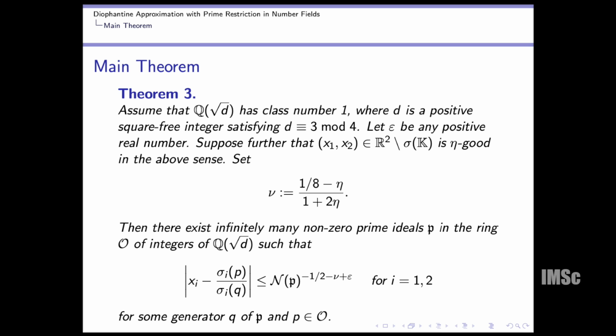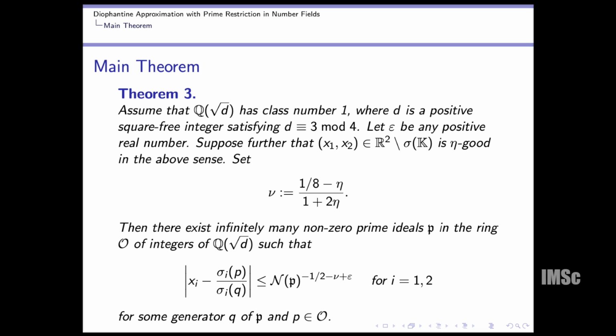So the main theorem is that if you assume that Q(√d) has class number 1, where d is a positive square-free integer satisfying d congruent to 3 mod 4, let epsilon be any positive real number, and suppose further that (ξ1, ξ2) belongs to R² minus σ(K) is eta-good in the above sense we have discussed.